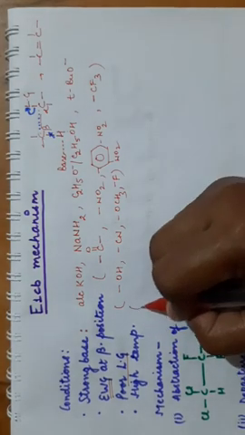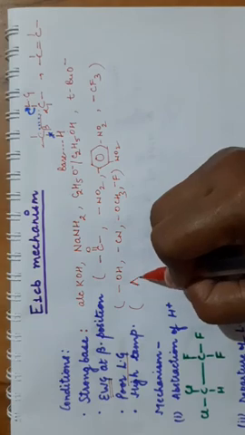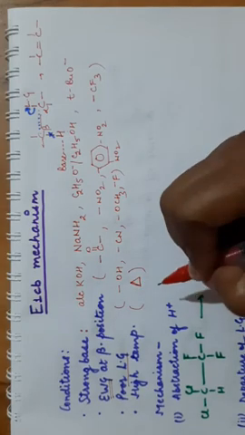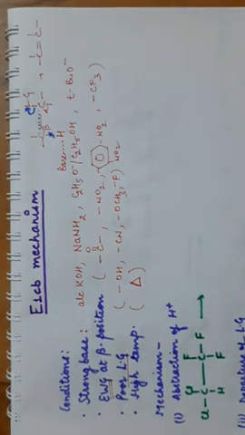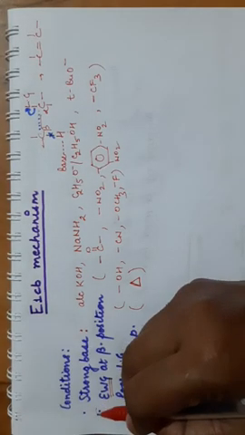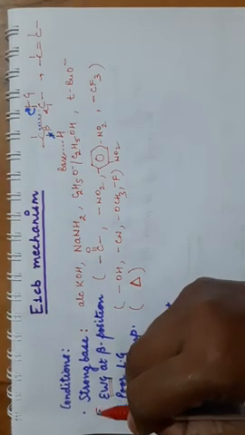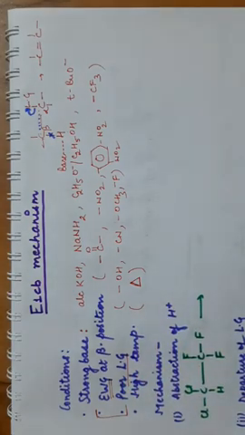And last condition is high temperature. That means there must be a heat sign. On heating, the elimination will take place. This heating or high temperature is needed for all type of elimination reactions. So these are the four conditions: strong base, electron withdrawing group at beta position, poor leaving group, and high temperature. So you have to keep in mind these two conditions mainly. There must be electron withdrawing group and a poor leaving group.